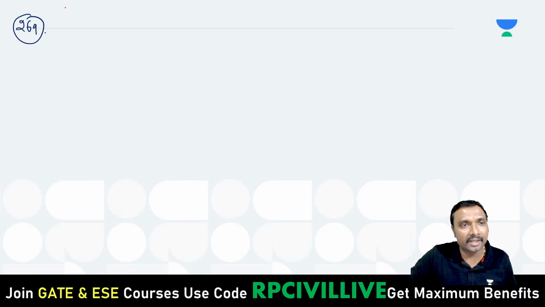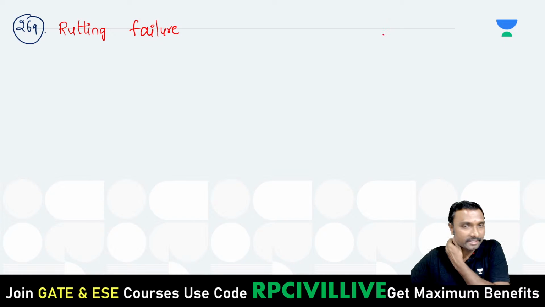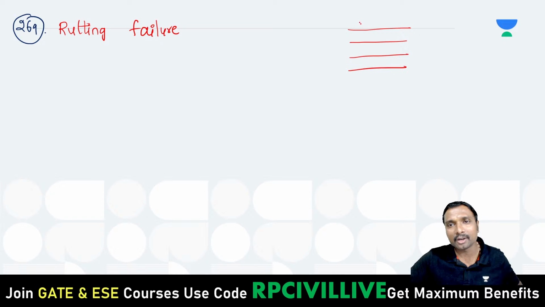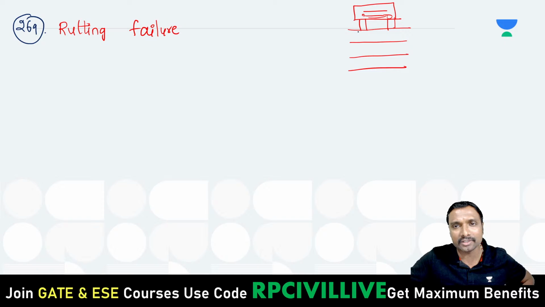269, rutting failure. What is the meaning of rutting failure? Whenever your vehicle is continuously moving over the same location, especially in our villages, due to bullock carts and all these things, do you observe this? It will be subjected to a depression here. These depressions will be carried over, and finally who is supposed to take these depressions? This is the subgrade soil only, no?